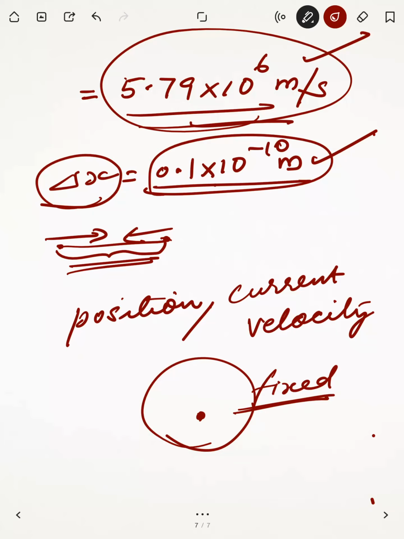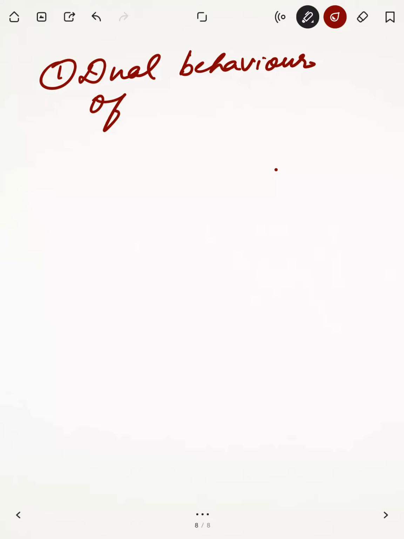De Broglie said there is dual behavior. Electron can act as a wave as well as a particle. Electron has got negligible mass. That means that wave nature is more. So, Bohr didn't consider these two aspects. What two aspects? Number 1, dual behavior of matter.